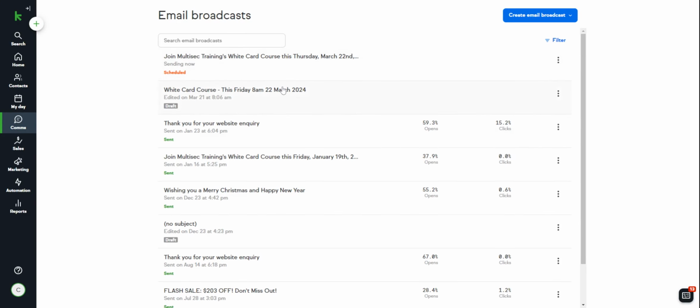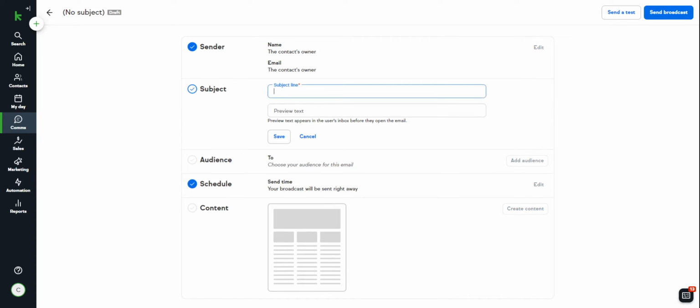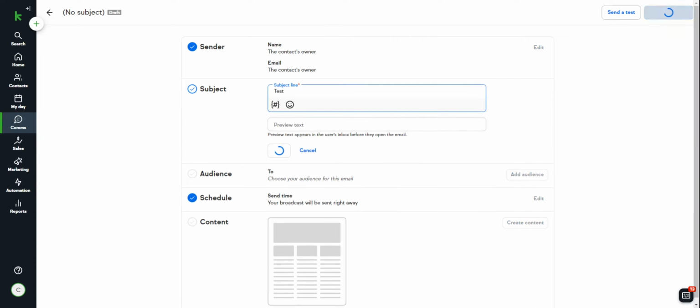Okay, it's still working. So if I wanted to do a new email though, I can go create new email broadcast right over here, and then I can build it out in the new email builder as well. So this is the new builder. That other one was built out in the old legacy, which is easier to get started, and that's why I like to do it. So you can add a subject line here. And so again, I'll just do a test one here, test to Cam.